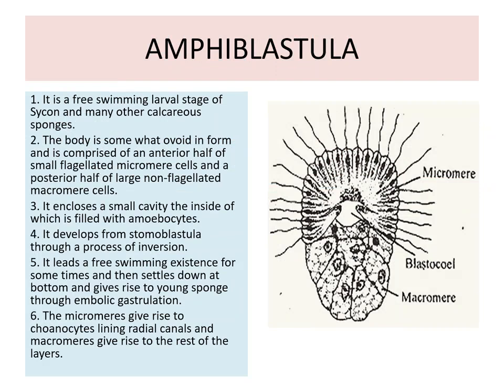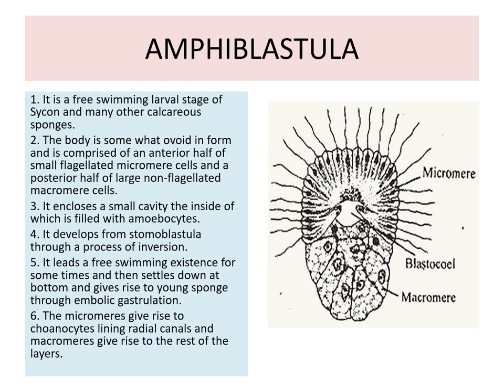So we have seen two important larval stages in the poriferan. First is amphiblastula. Amphiblastula is the free swimming larval stage of Sycon and many other calcareous sponges. The body is somewhat ovoid in form and is comprised of an anterior half of small flagellated micromere cells and a posterior half of non-flagellated macromere cells. It encloses a small cavity, the inside of which is filled with amoebocytes.